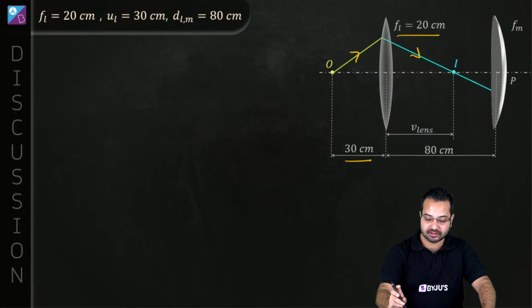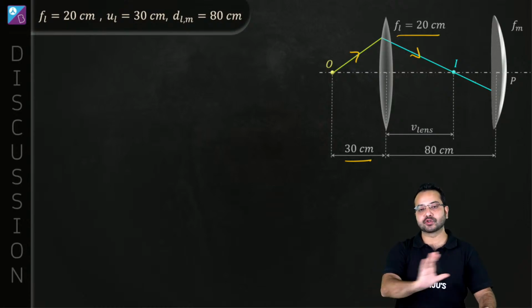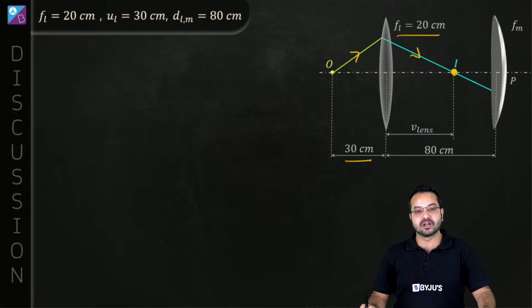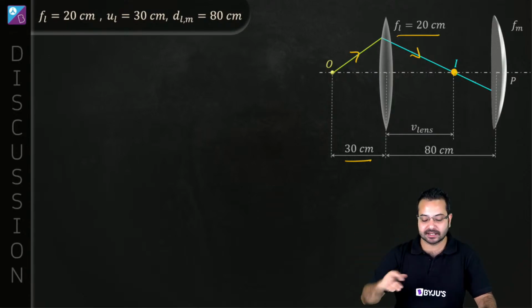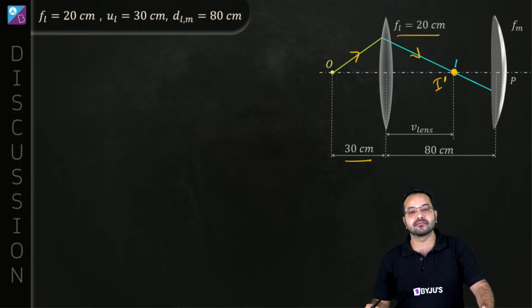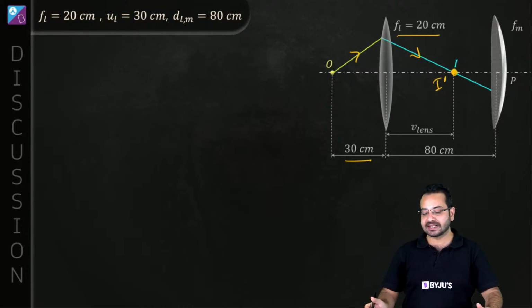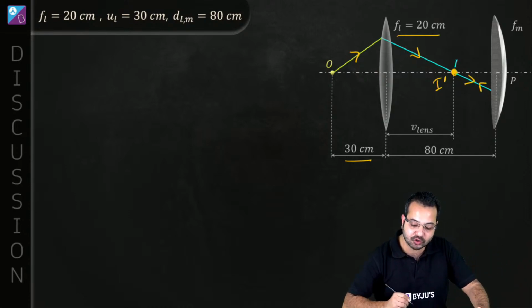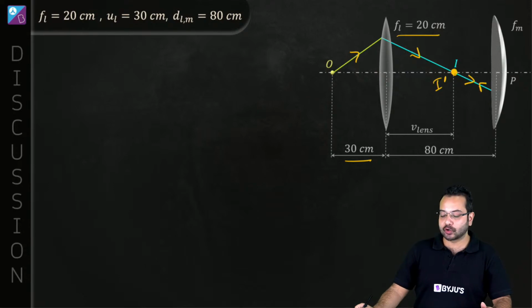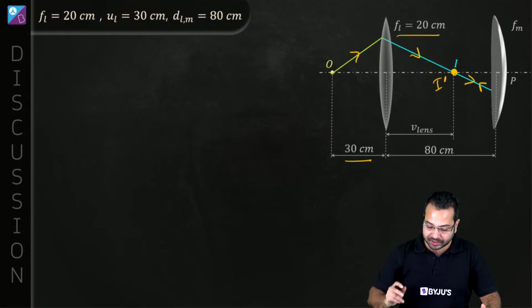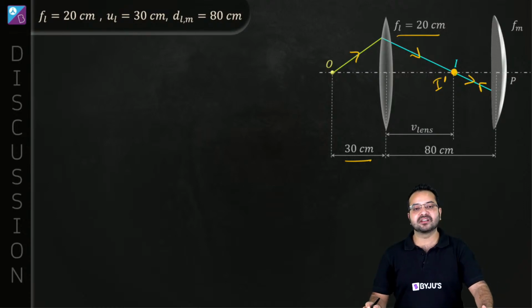Let me say that again. Suppose right now there is no concave mirror. Where is the image? The image is here. Now we put the concave mirror. The image does not go anywhere. The image is still there, which means after reflection also the image is still there. What does it mean? It means that the images coincide. Yes, this is going to be normally incident on the concave mirror and it is going to go back like that. The light is going to retrace its path. Is that correct? So first of all, what should we do? We should find out what is the image distance.